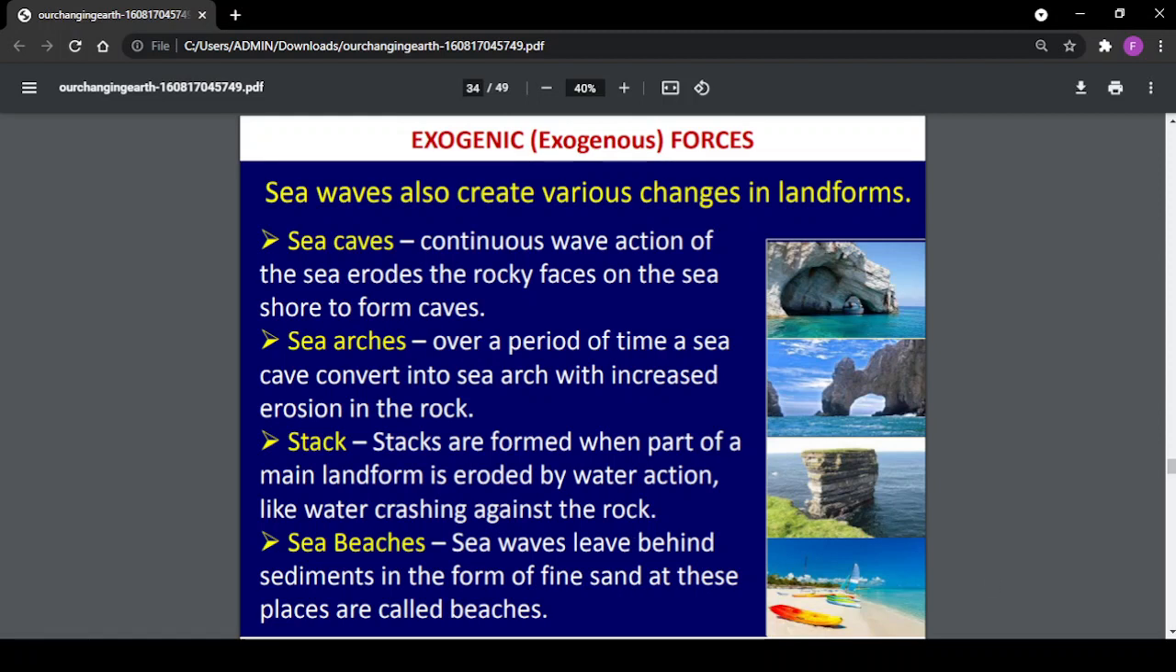Sea arch. Over a period of time, a sea cave converts into a sea arch with increased erosion in the rock. Stacks are formed when part of a main landform is eroded by water action, like water crashing against the rock. Sea beaches. Sea waves leave behind sediments in the form of fine sand, and these places are called beaches.